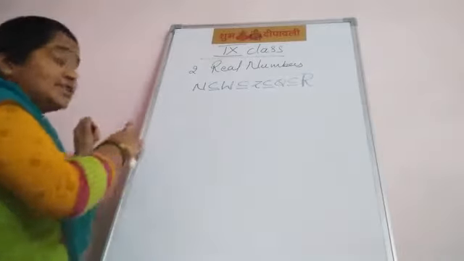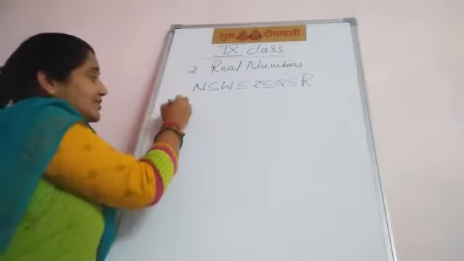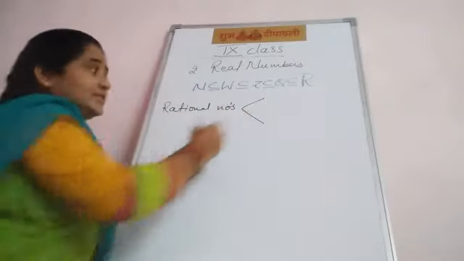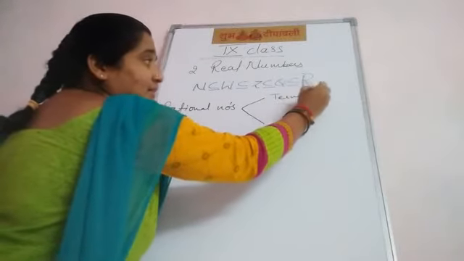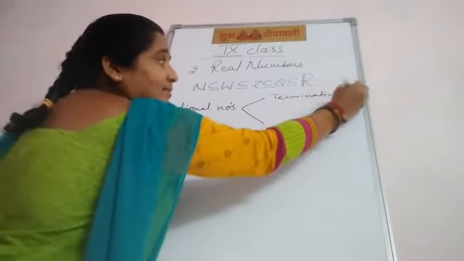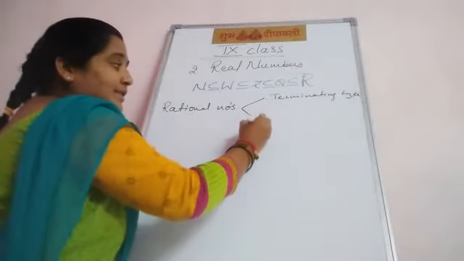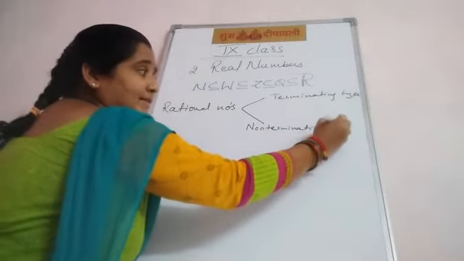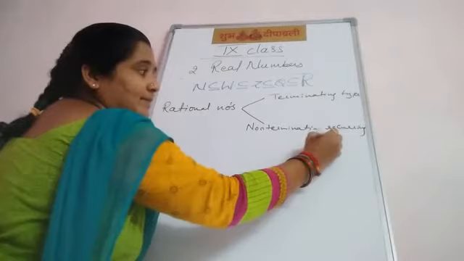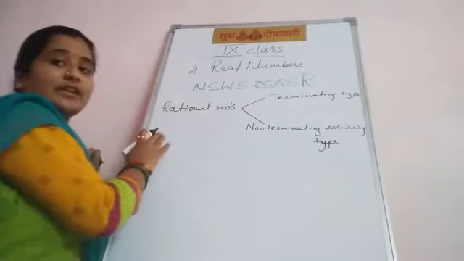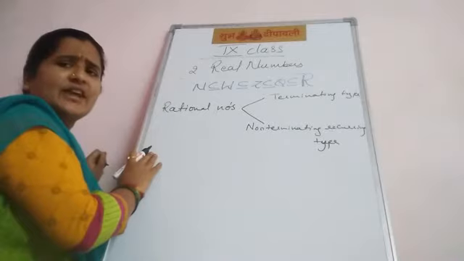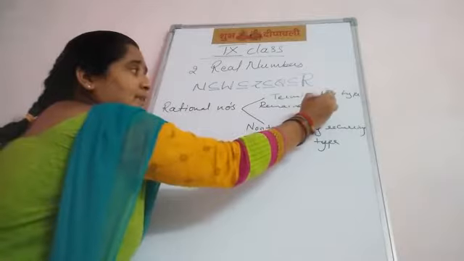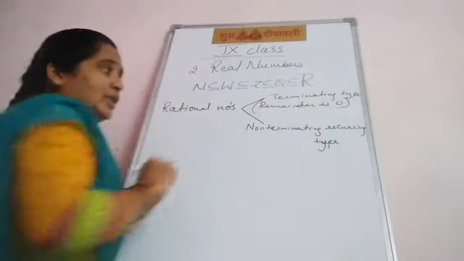Now, in rational numbers, what do you learn? Terminating type. And another one is non-terminating recurring type. These two come under the rational numbers. Terminating type means the remainder is 0.